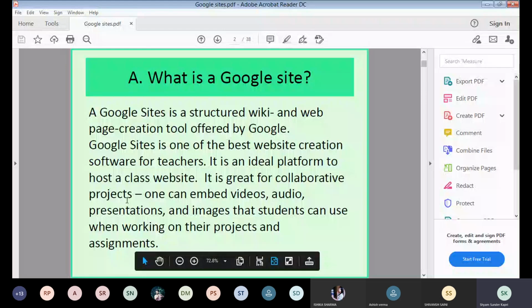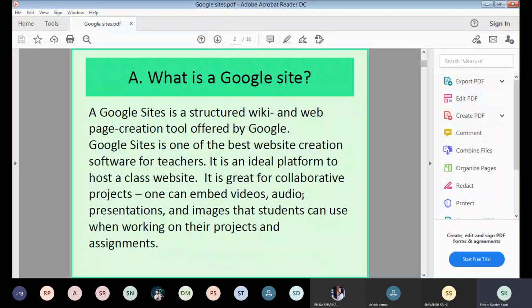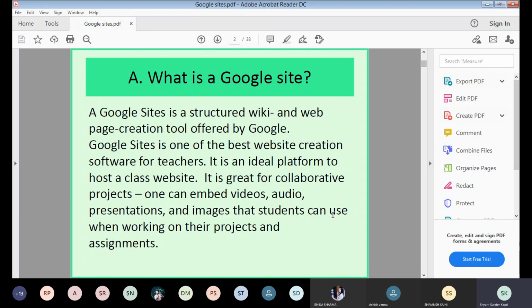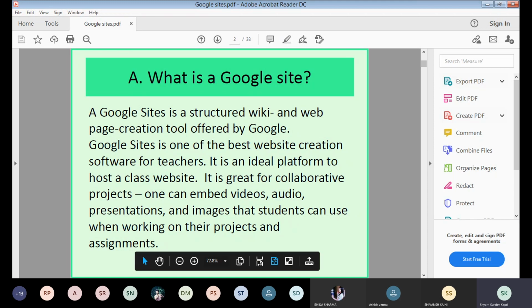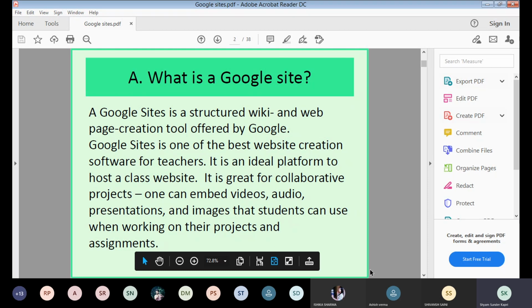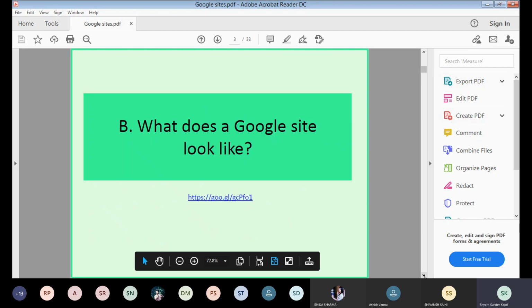Videos can be embedded, and audio presentations and images that students can use when working on their projects and assignments. This is talking about the teachers, and you can use it for your project presentations. You can use it for making your profiles and all. Right, online resume. You can give a link to someone that presents your detailed profile. This can be done for different purposes, basically not only a single purpose.